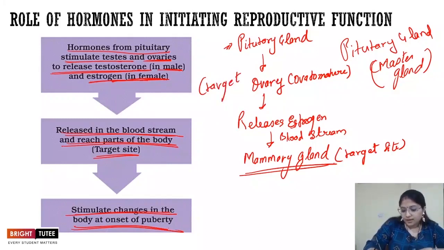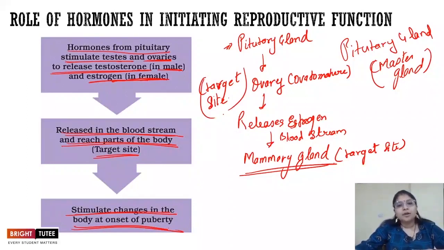So in this way we see how the hormones are responsible for the control of the development of reproductive function and initiation of the reproductive function. Now here Paheli and Bujo have understood already, and I'm pretty sure you also have understood what the changes are that mark the onset of puberty, or rather what happens exactly when puberty is attained. That means it is the beginning of the reproductive function in human beings.